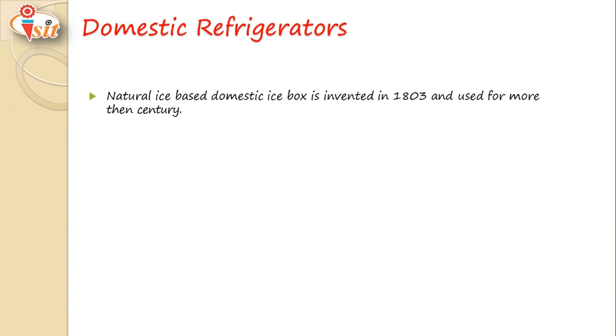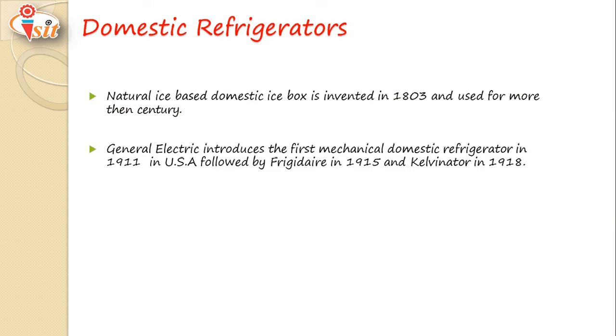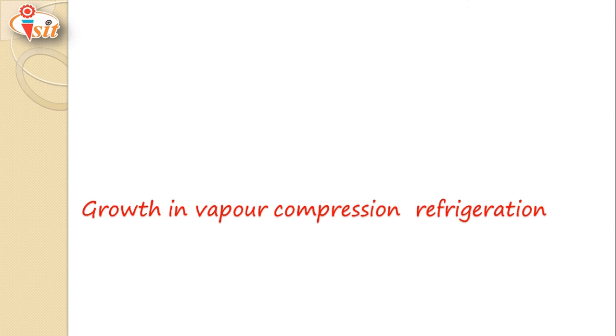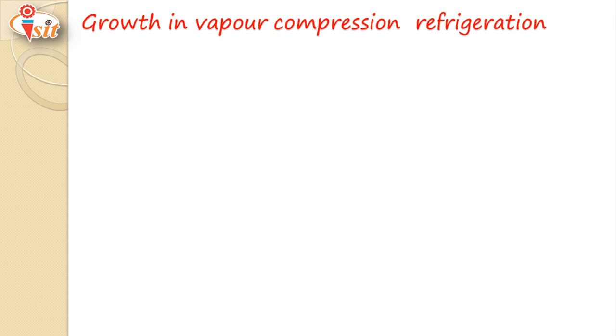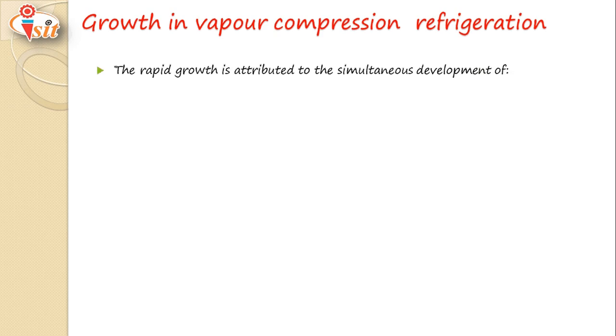Domestic refrigerator: the natural ice based domestic icebox was invented in 1803 and used for more than a century. General Electric introduced the first mechanical domestic refrigerator in 1911 in the USA, followed by Frigidaire in 1915 and Kelvinator in 1918. Growth in vapor compression refrigeration systems.